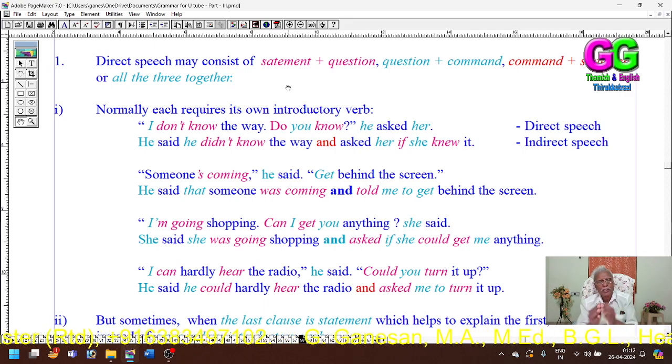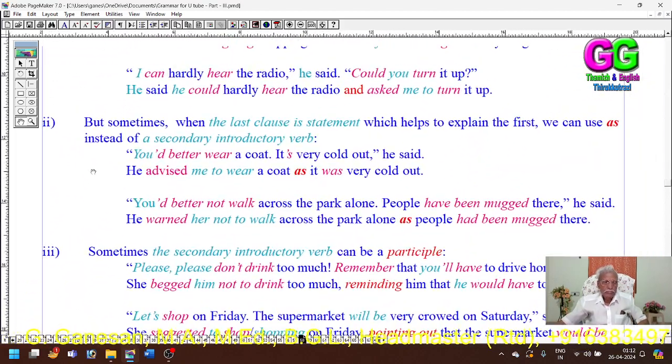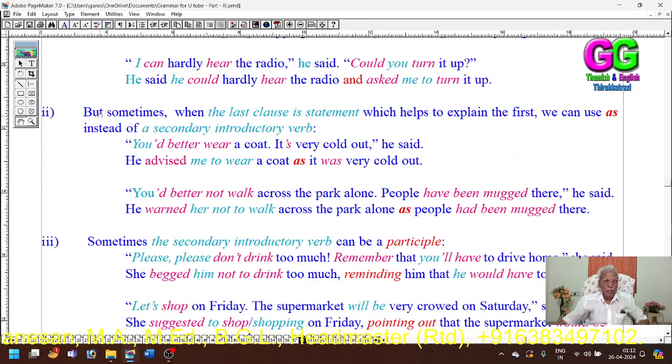Of course, there may be an exclamation also within. But sometimes when the last clause is the statement, which helps to explain the first, you can use as instead of a secondary introductory verb.